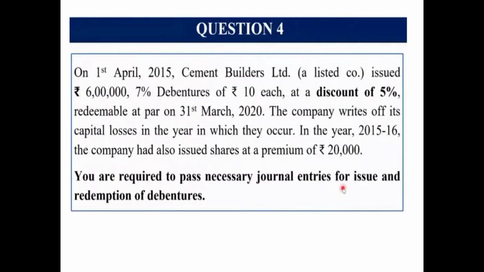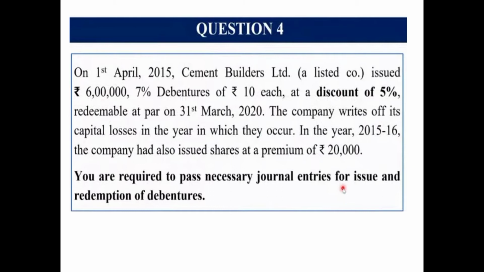On 1st April 2015, Cement Builders Limited, a listed company. Now it is a listed company. Now what the rule states for a listed company is that listed companies are not required to create the DRR, but they are required to invest in DRI. Issued rupees 6 lakh 7% debentures of 10 each.